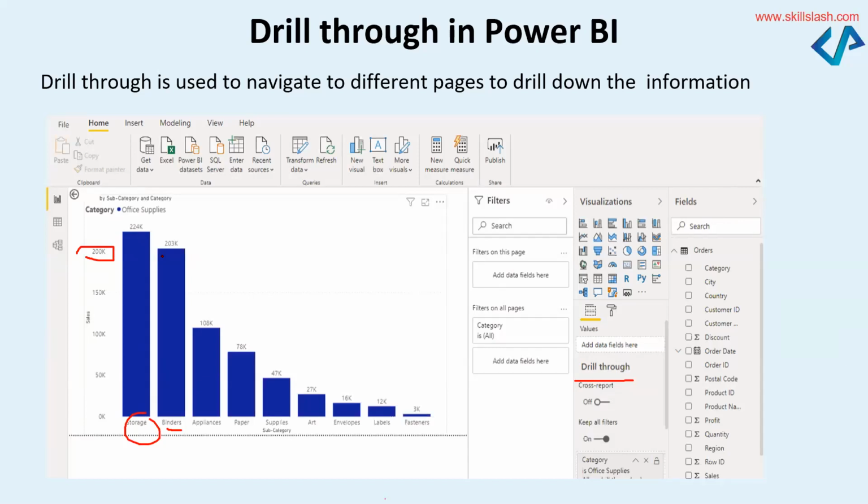Binders, 203K. The different appliances that I have in my office, 108K. Paper, 78K. The supplies, which is a subcategory, 47K. Arts, 27K. So can you see this graph getting plotted?